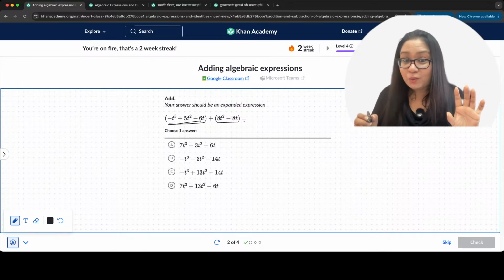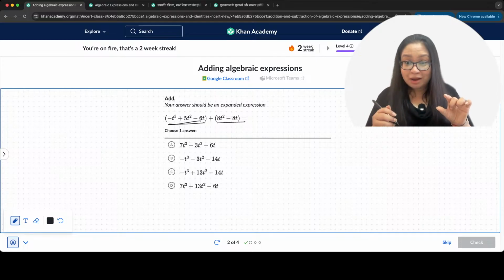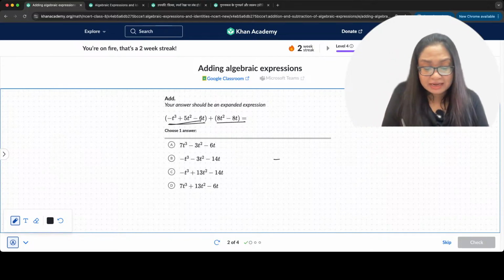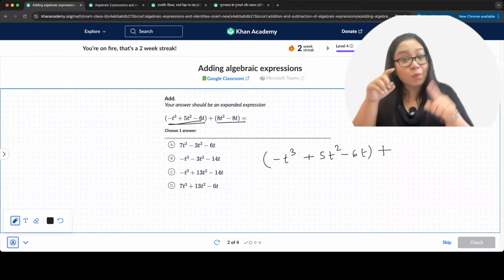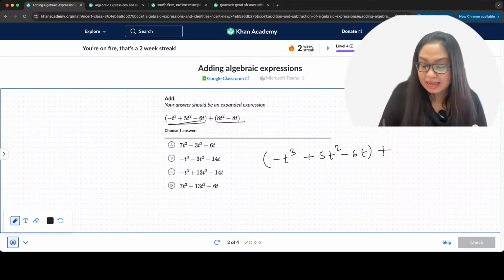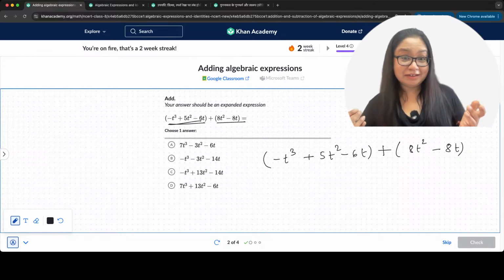What's the answer here? So we add like terms together, right? Let's see. Minus t cube plus 5t square minus 6t plus what is the next one? The next one is 8t square minus 8t, right?